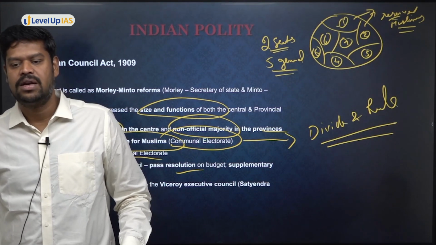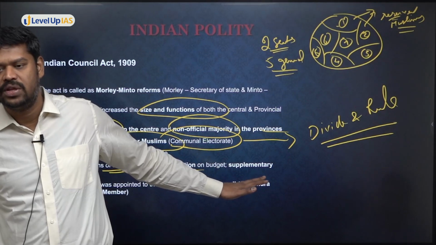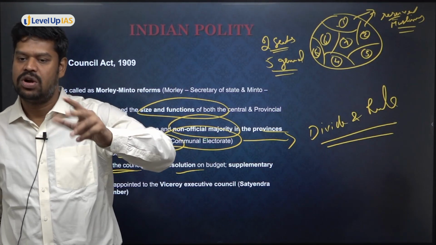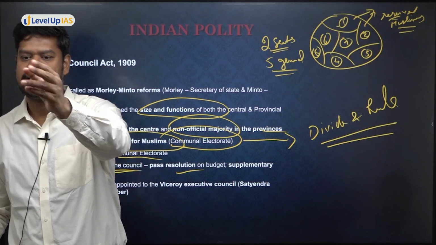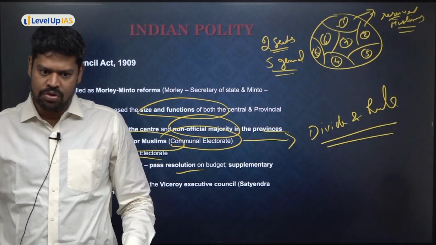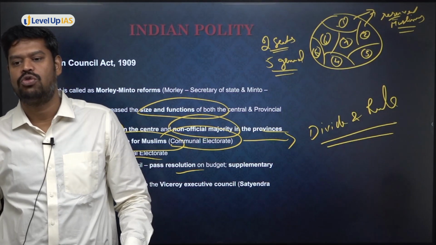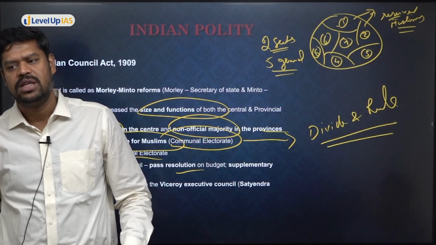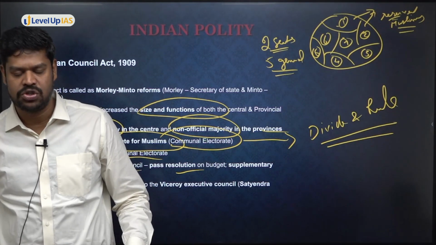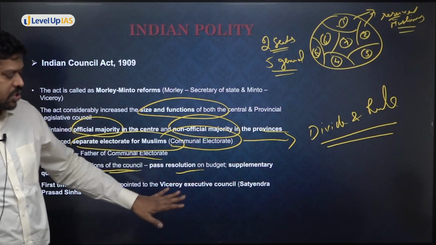So earlier, if you see in the Indian Council Act of 1892, they can discuss about the budget. If they're not happy about it, they can discuss. They can just stand up and say it. Now what they can do? They can introduce a proposal formally to reduce the amount from say 100 crore to probably 80 crore. These are all what is called as cut motions, which I'll subsequently discuss when I take up the Indian Constitution. But now they are empowered to introduce these motions as well.